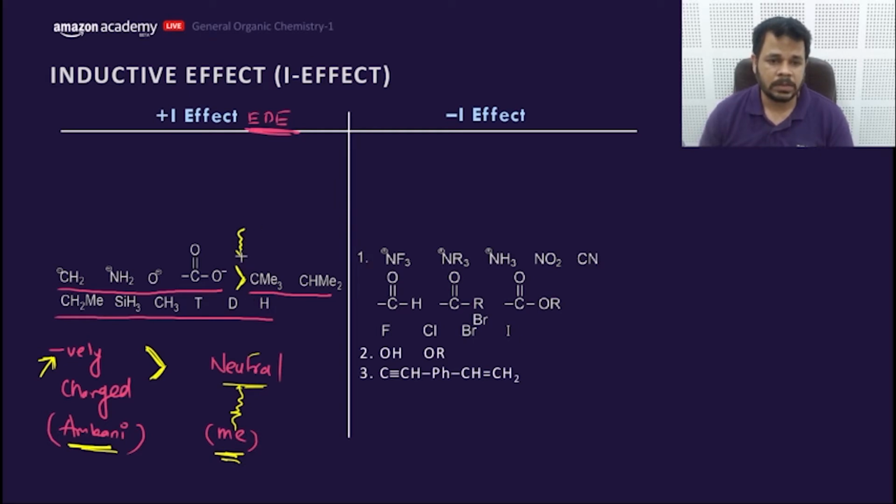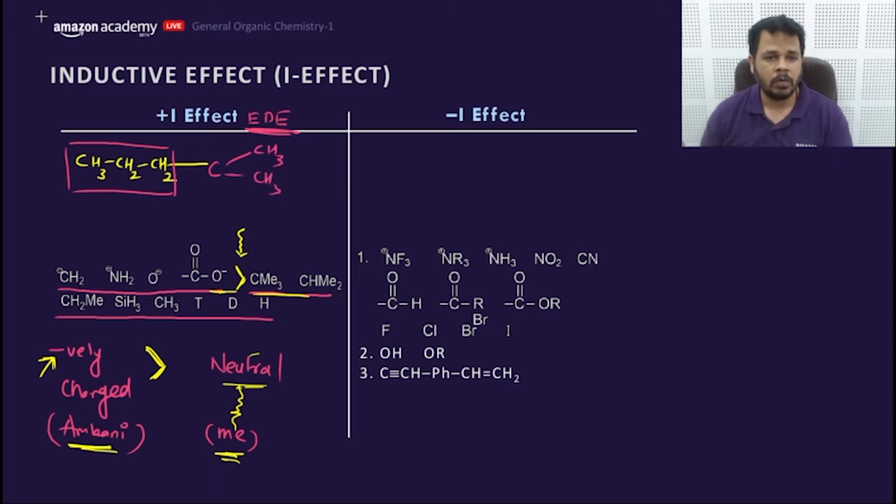So I can put this order here, differentiating negatively charged species and neutral species. Let's move to the next part. Suppose this is the carbon chain on which we are studying the effect of the group. This is the group we are mentioning, CH3, CH3, and I opened the third CH3 like this. You will come to know hydrogen has electronegativity of 2.1 and carbon has electronegativity of 2.5. So electron goes from hydrogen to carbon. Similarly here, this carbon would be very rich.